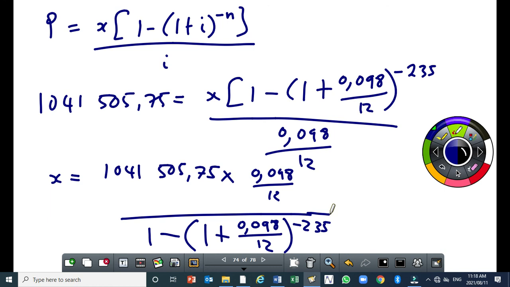So what will be the monthly payment? Can you do that calculation? 9,981. How many cents? So the person will pay 9,981 and 70 cents.